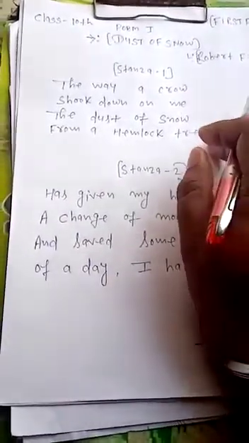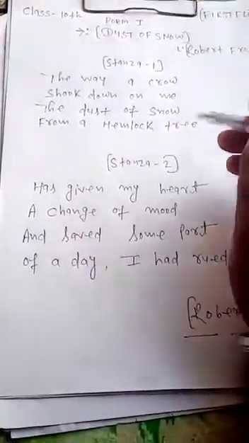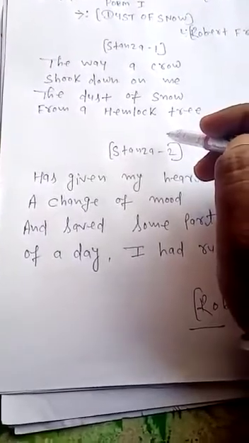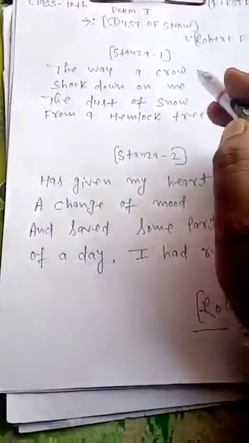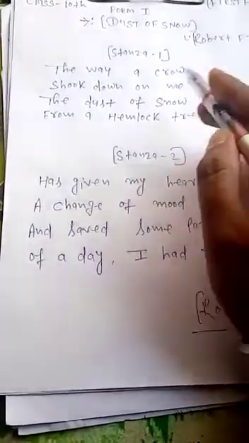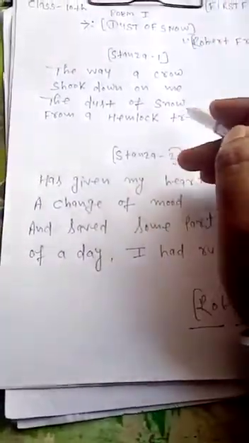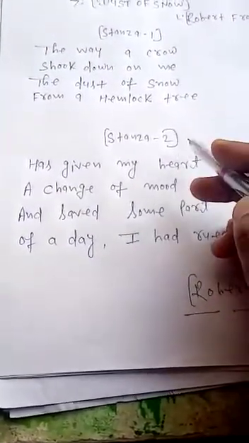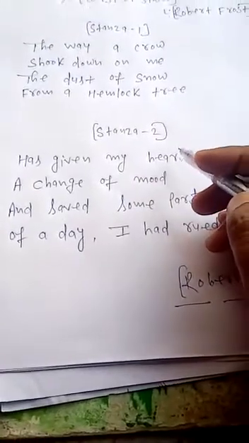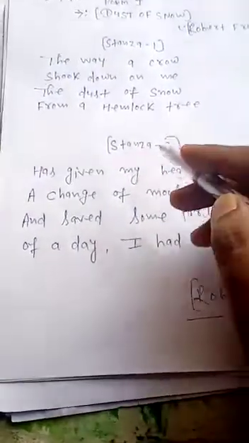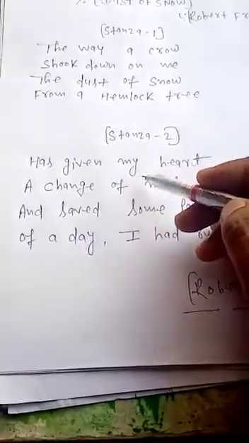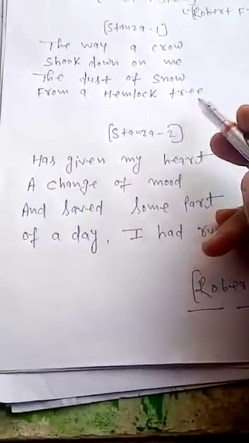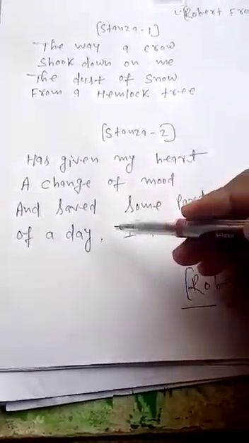So, in the first stanza, the poet says that he was once sitting under a hemlock tree and he was very sad at that time. Then suddenly a crow shakes the hemlock tree and thus the snow falls on the poet. In the second stanza, the poet says that by this incident, his mood changes and thus some part of his day is saved from being spoiled. Thus we find that the pattern of description is very good.